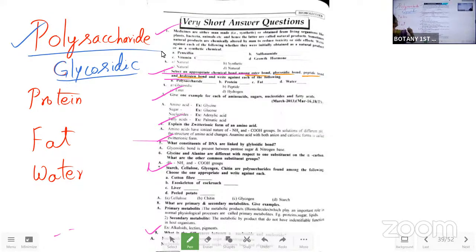Now comes the protein. In the protein, which type of bond? We are learning this in chemistry. Combined with chemistry, it is the peptide bond. Proteins are nothing but amino acids joined together. Which type of bond? Peptide bond. Easy or not?